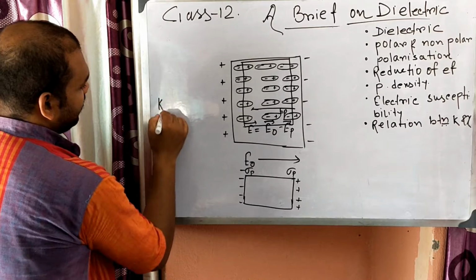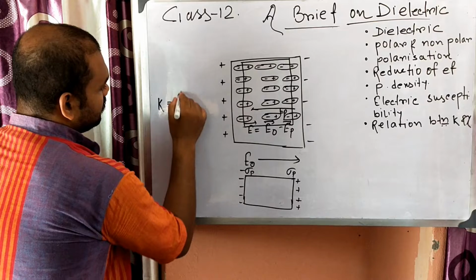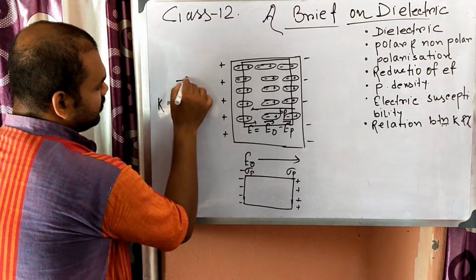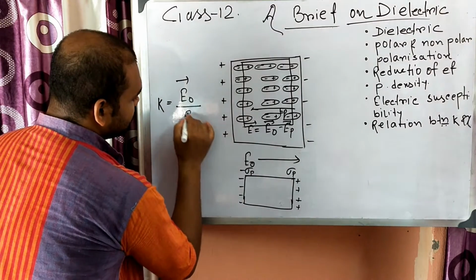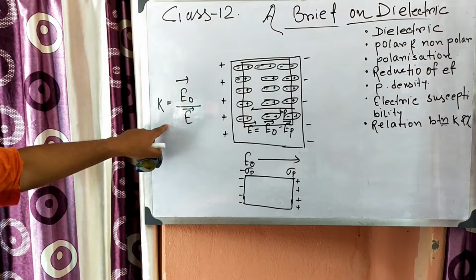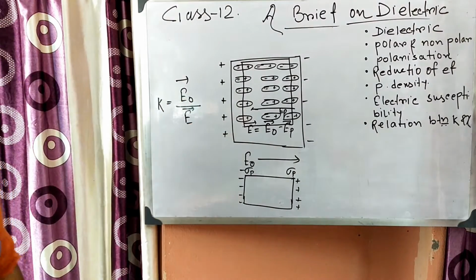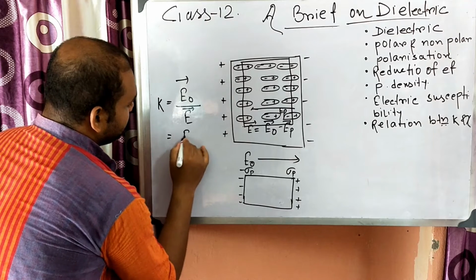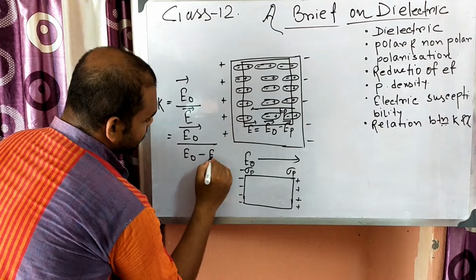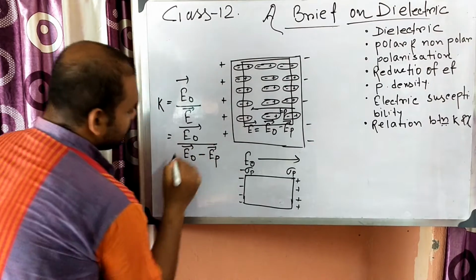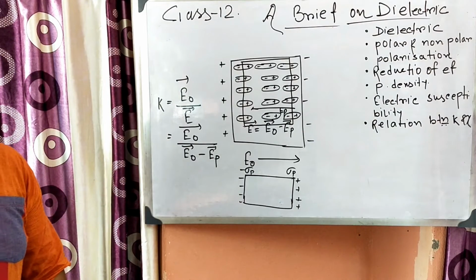Dielectric constant K is defined as the ratio of the given electric field to the reduced electric field. Here the reduced electric field is E. So remember this equation: K is equal to E0 by E, so we can write E0 by E0 minus EP. This is the dielectric constant.